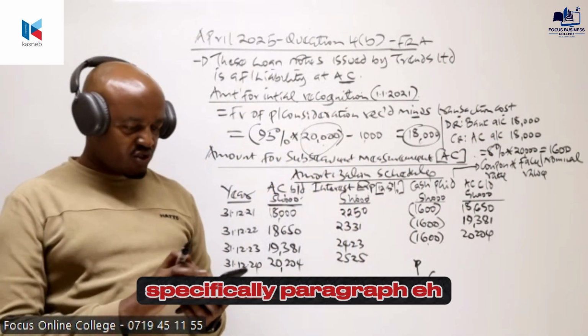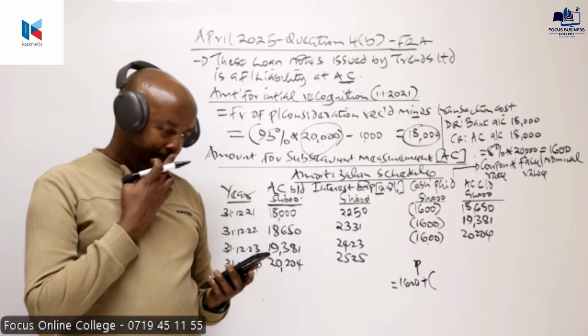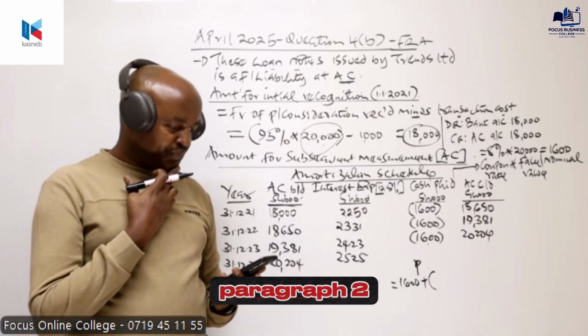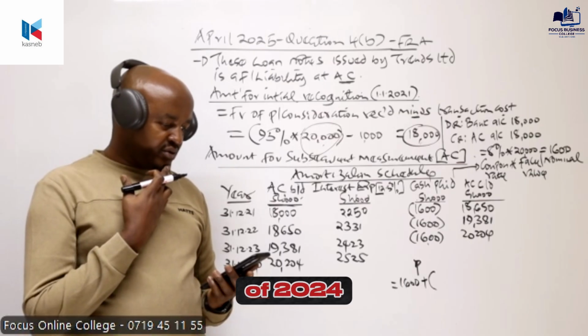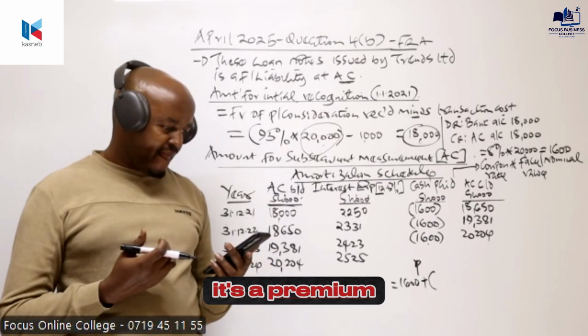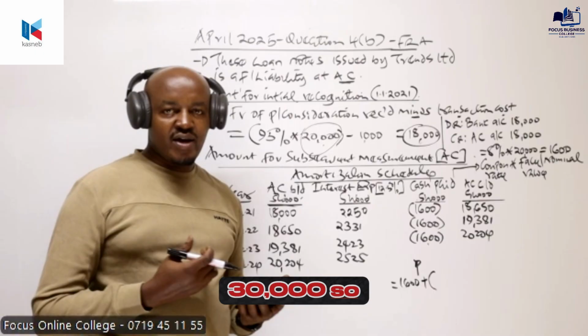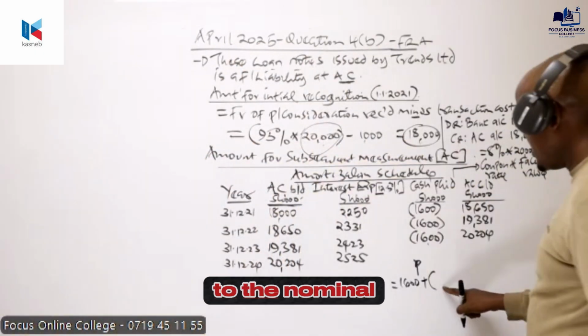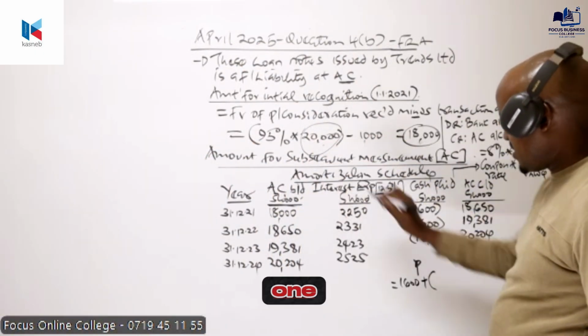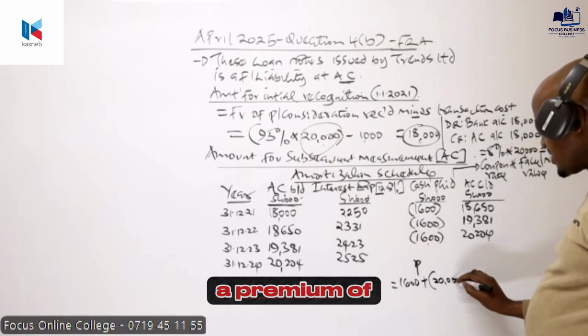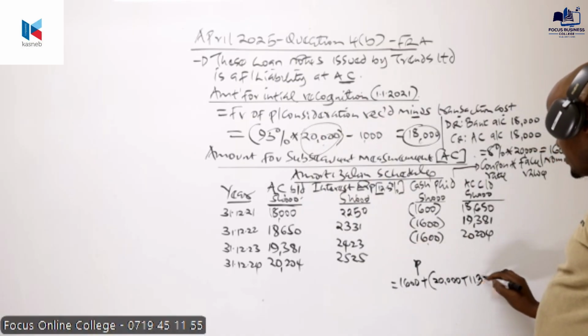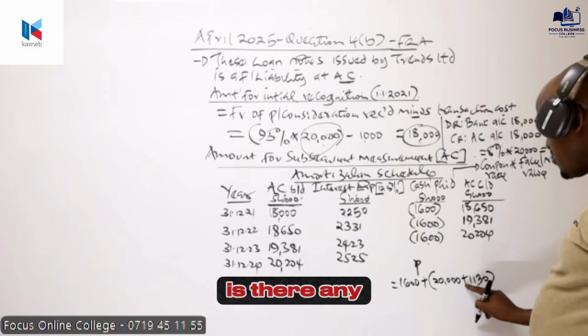Let's go back to our question here, specifically paragraph 2. We are told in paragraph 2, the loan notes will be redeemed at the end of 2024 at a premium of 1,130,000. So the amount to be paid here will be equal to the nominal value plus a premium of 1130.